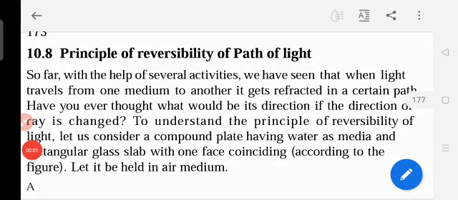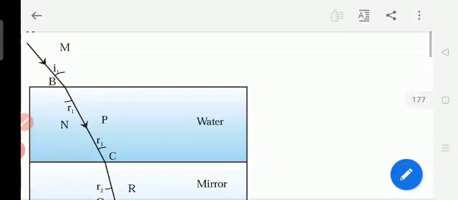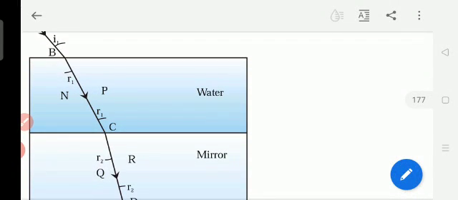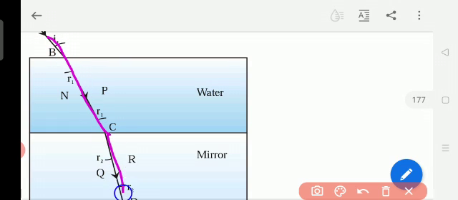Good morning, students. Yesterday we saw the principle of reversibility of path of light. So why is there reversibility of path of light? Here we are applying the second law of refraction. That means when light enters different mediums, from the rarer medium the light enters the water medium, and then enters the mirror, and then it again enters the rarer medium. So the light is refracting so many times.